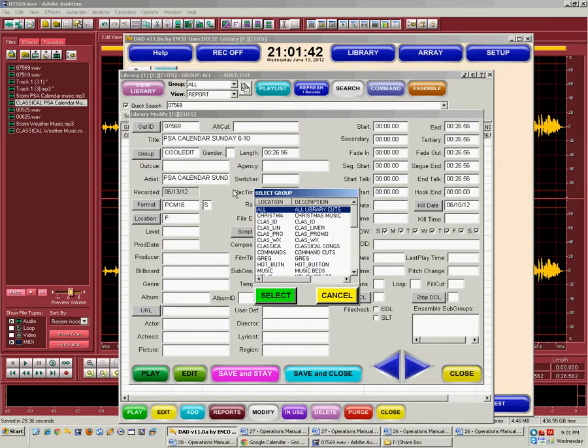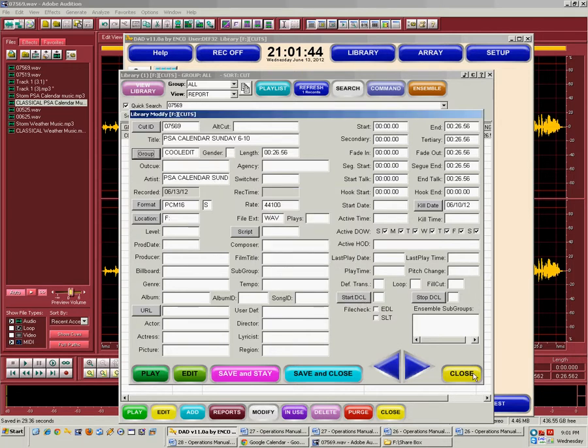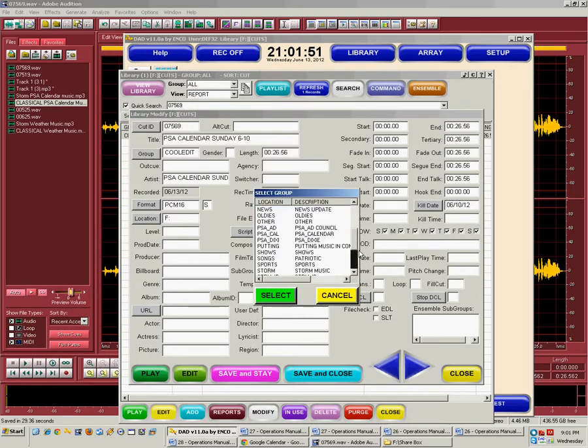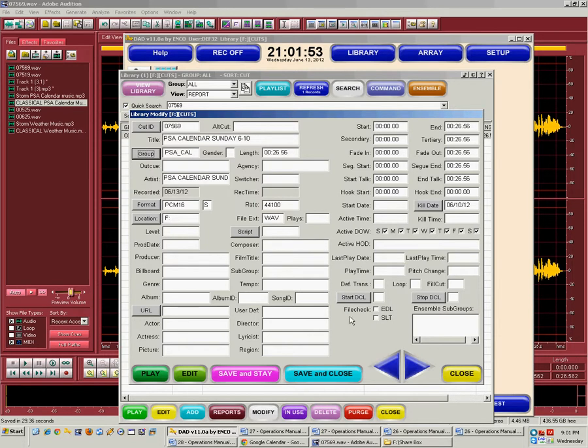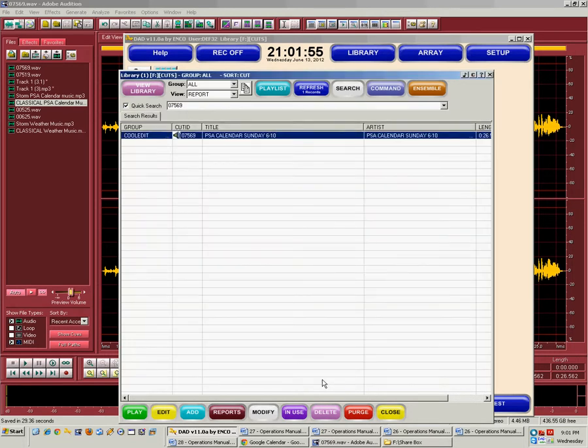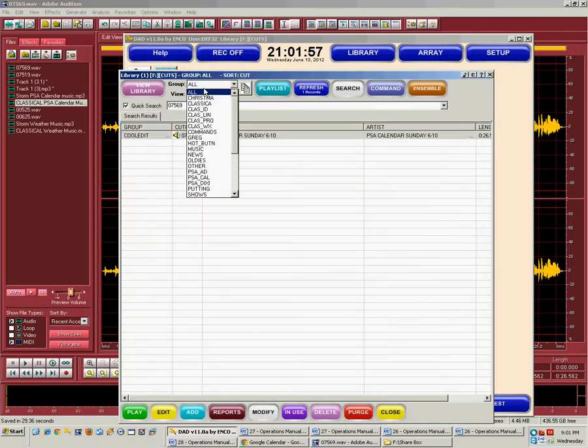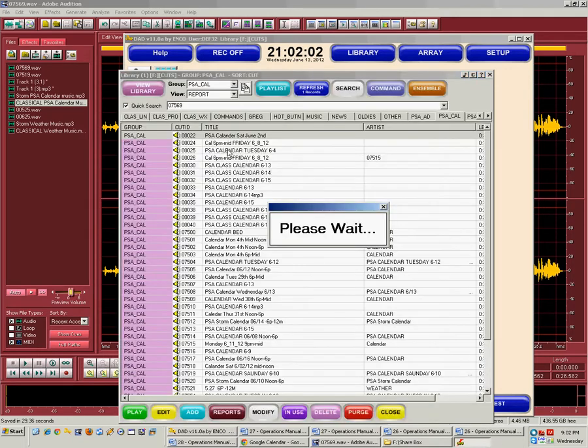So now I want to change it. I'm going to hit the group. Let me go back here. I search for it. I can double click on it, bring open the library, modify. I'm going to click group, and then I'm going to put this into PSA Cal. And it's going to change the category. Save and close. And let's go to the group PSA Cal.